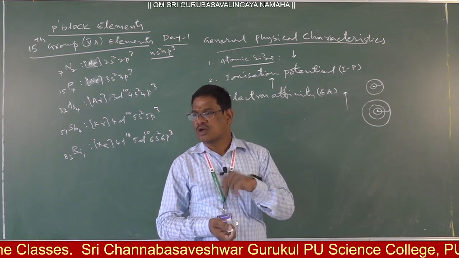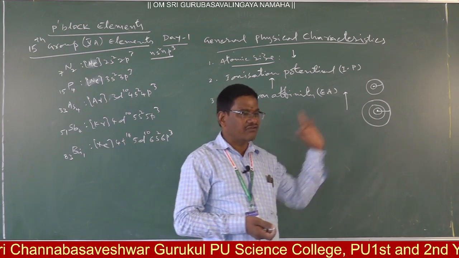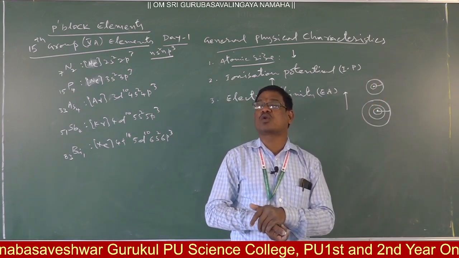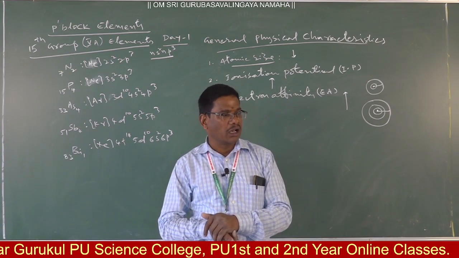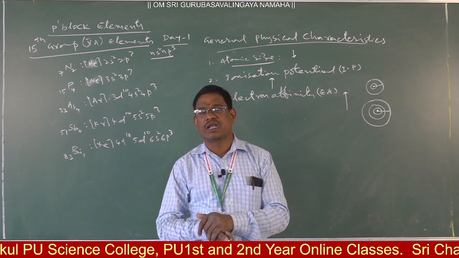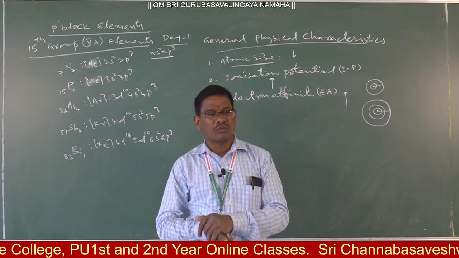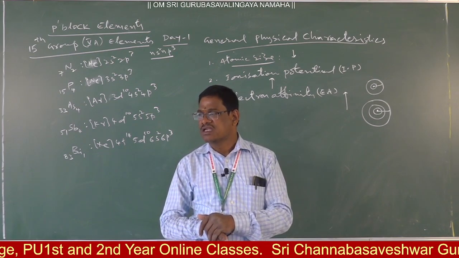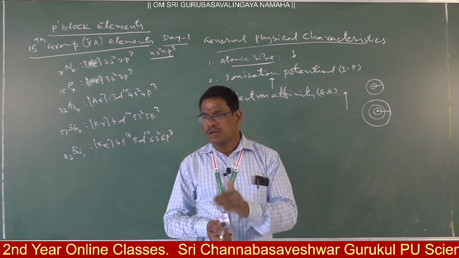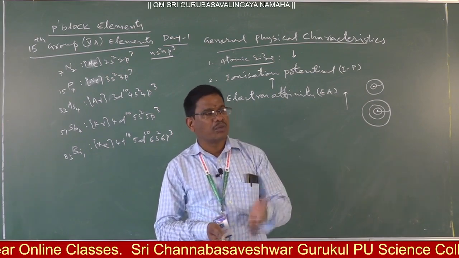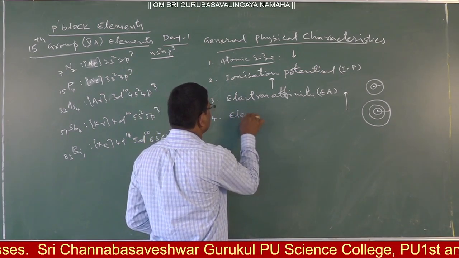Clear? Thus nitrogen to phosphorus increases, thereafter up to bismuth decreases. In the same way, if you go to the halogens, fluorine to chlorine increases, thereafter up to iodine decreases. Thus in the periodic table, the element with the highest electron affinity is Cl, not F. F is more electronegative but does not have more electron affinity. Clear? Cl is the highest electron affinity element. In a similar way, in every group, the third period element possesses the highest electron affinity compared with the second period element. Then next, electronegativity.